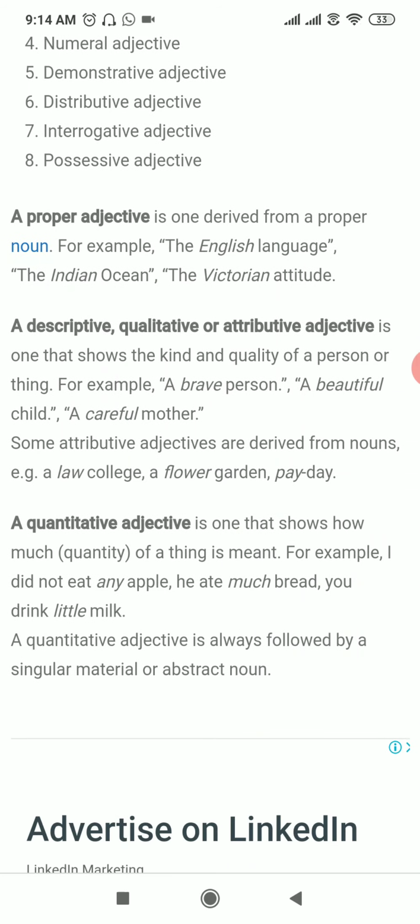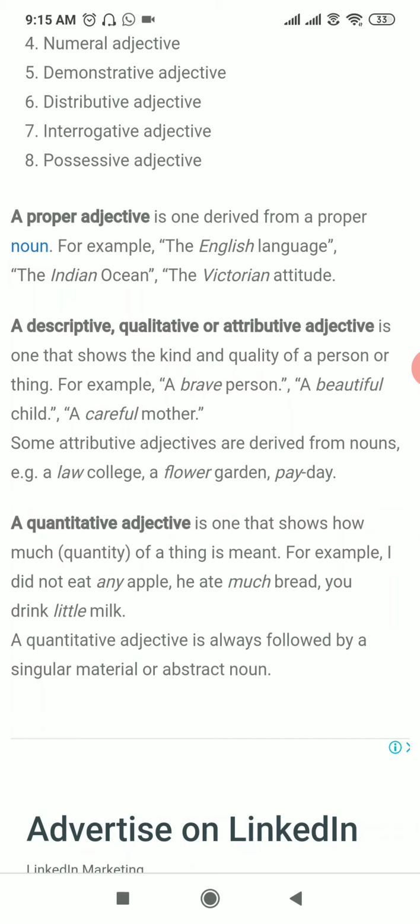The second one is descriptive, qualitative or attributive. The meaning of all three is the same, but in different books they are given different names. So here we use all three words. A descriptive, qualitative or attributive adjective is one that shows the kind or quality of a person or thing. It shows which quality the person or the thing has.